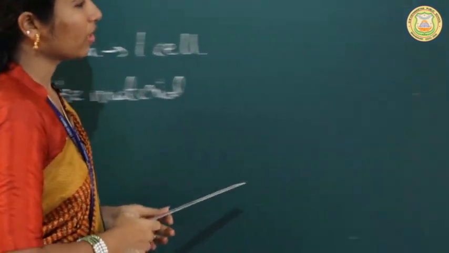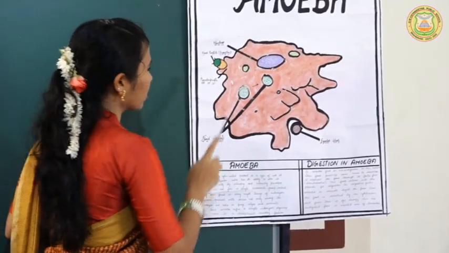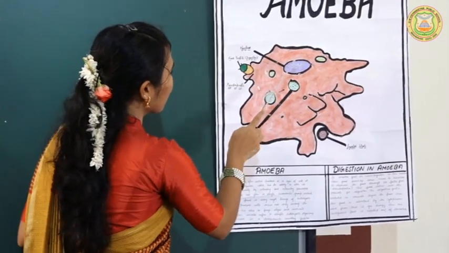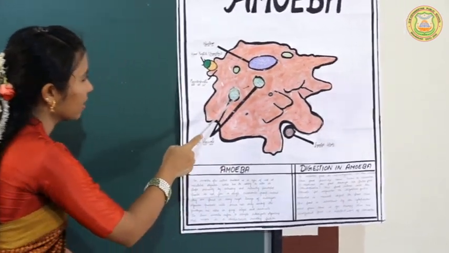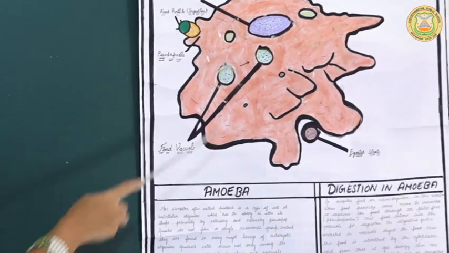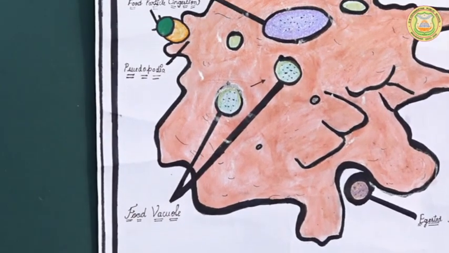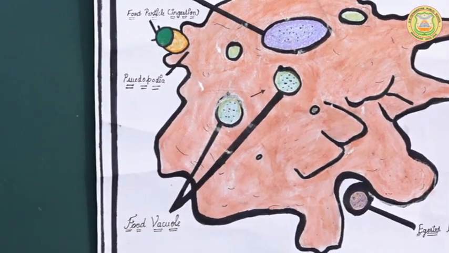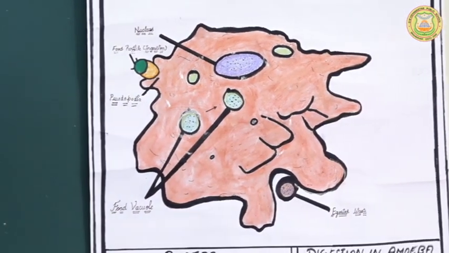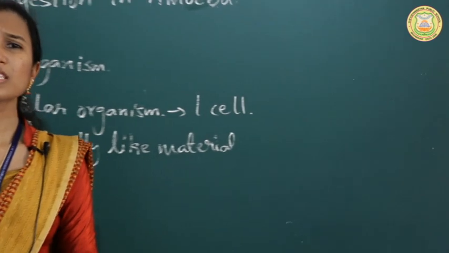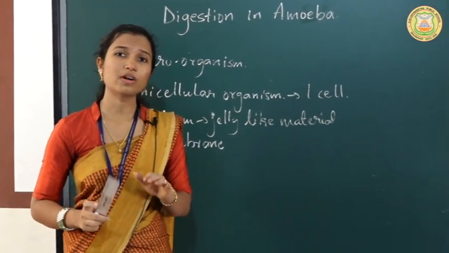And next, if you see here, this is an oval-shaped structure that is called the nucleus. Another, if you see here, there is a bubble-like structure that is called a vacuole, that is the food vacuole. Now if you see the shape of the amoeba, it is not the same, it has different shapes, it will not remain constant.